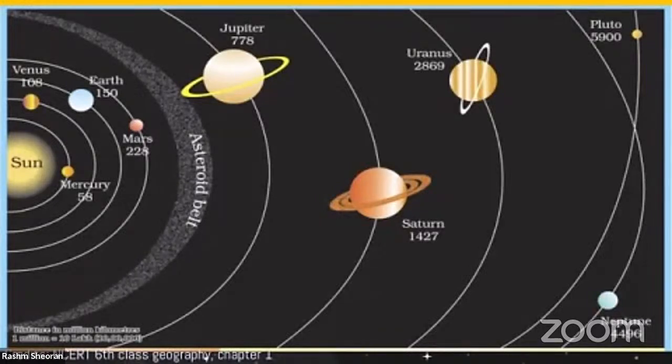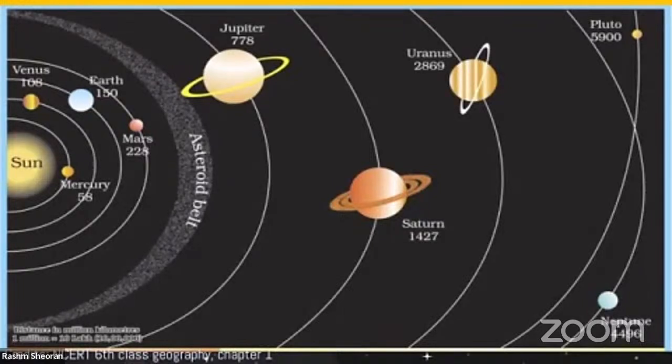So what we will do today in our session is, how many of you are in 6th class? If you are in 6th class, you can see this picture in your geography book, chapter 1, right? You can see this picture of the solar system. We have the sun and all the planets. We can see the asteroid belt and Pluto at the end of the solar system. There are so many other small bodies, asteroids, comets. They are all around the sun. It's the end of the solar system, right?